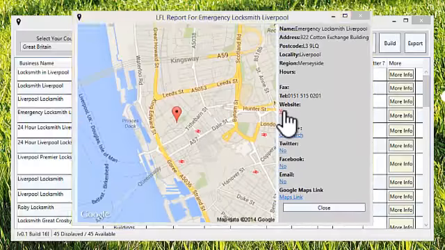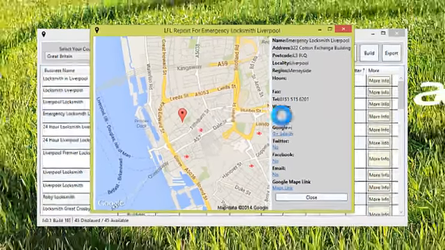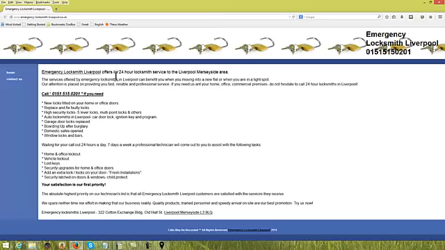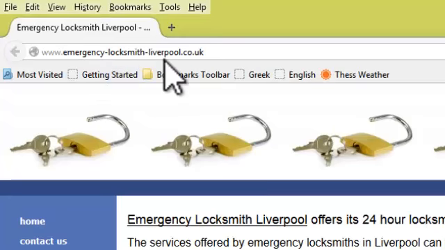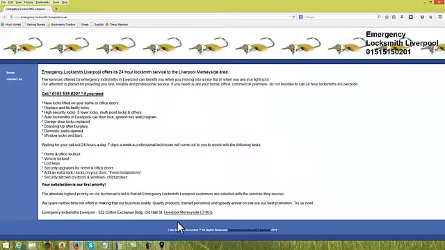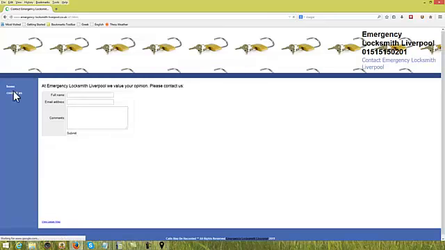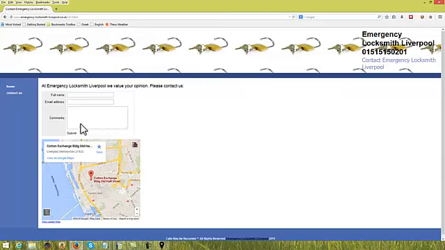Okay, let's have a look at its website first. So I'm just going to click yes on there, and it'll come up and show us the website. So here it is, emergencylocksmithliverpool.co.uk. As you can see, not an amazingly pretty website, but I guess basically functional. But all it's got there is a home and a contact us, and all we've got in the contact us, in fact, is a form. So very basic website, something that clearly needs attention and improvement. So there's your first indication that this may be a useful lead.